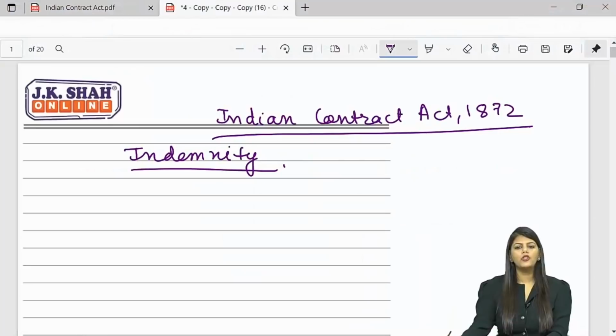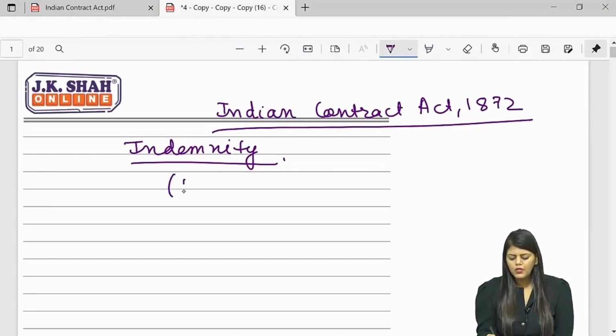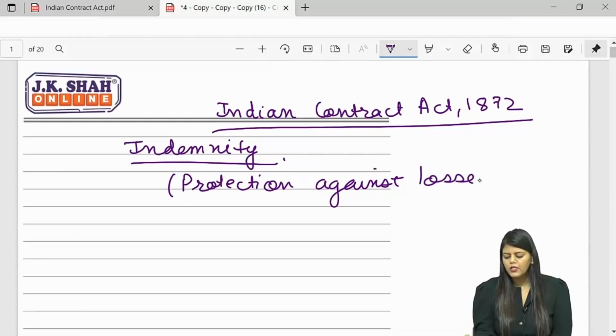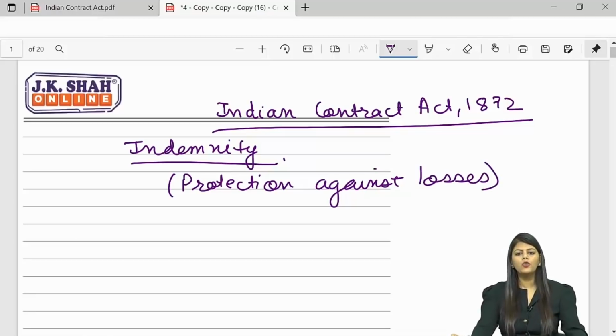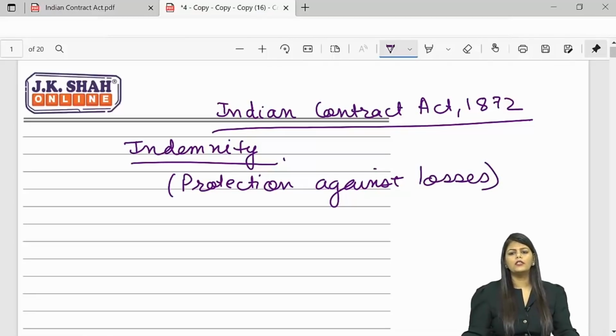So, Indian Contract Act 1872, indemnity. In simple words, indemnity is nothing but protection against losses. That is, to make good the loss. Now what exactly is making good the loss? I will take one example and you will be very clear here.